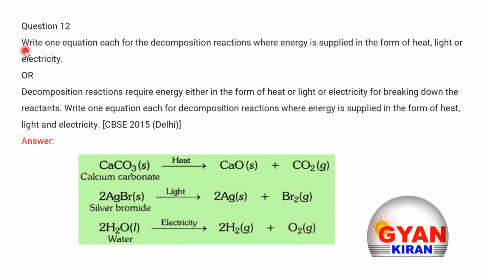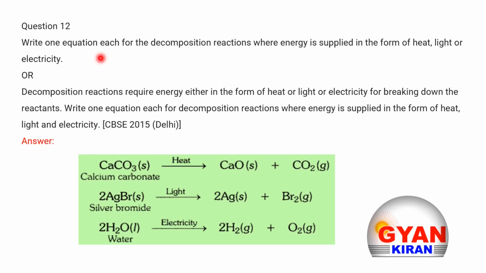Dear student, the question is, write one equation each for the decomposition reactions where energy is supplied in the form of heat, light or electricity. The same question can also occur in the examination in a different form. Decomposition reactions require energy, either in the form of heat, light or electricity, for breaking down the reactants. Write one equation each for decomposition reactions where energy is supplied in the form of heat, light and electricity.